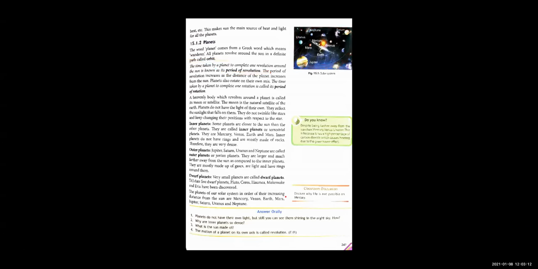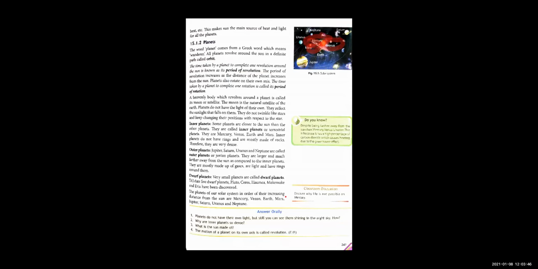So next, as we move away from the Sun, we know about the planets. The planet very near to the Sun is Mercury. After Mercury, Venus, Mars, Earth, right? As we move away from the Sun, the distance is increasing.